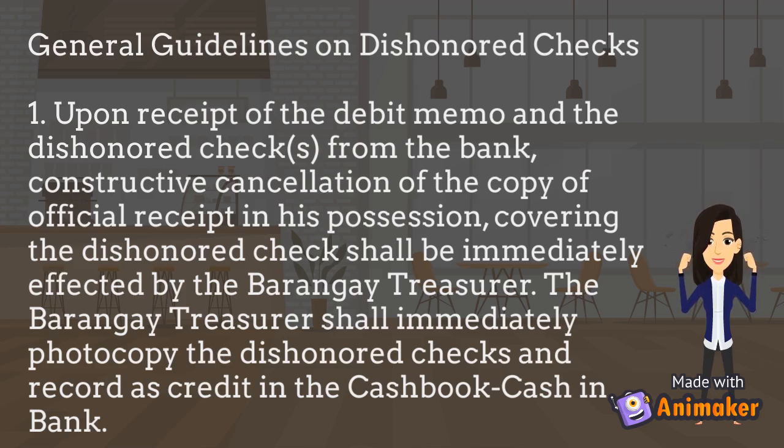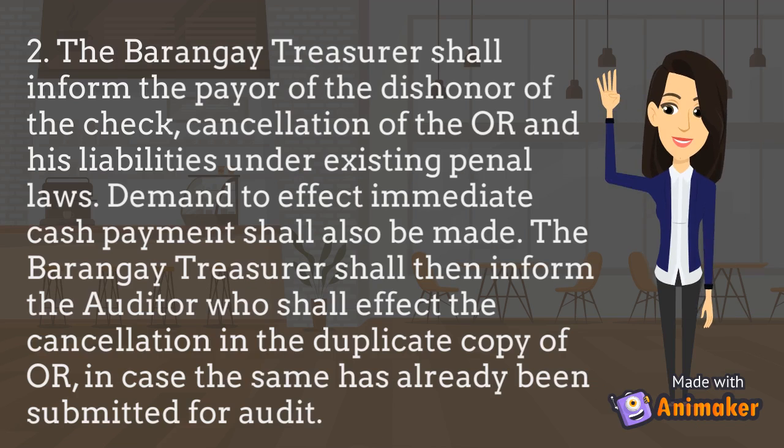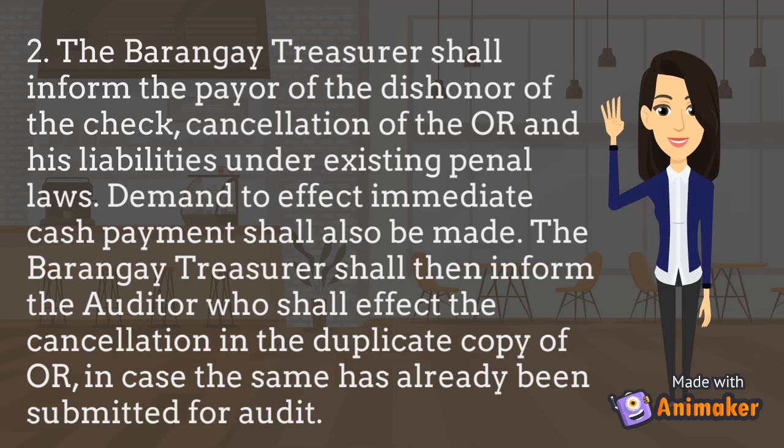The barangay treasurer shall immediately photocopy the dishonored checks and record as credit in the cash book, cash in bank. The second one is that the barangay treasurer shall inform the payer of the dishonor of the check, the cancellation of the OR, and his liabilities under existing penal laws. The demand to effect immediate cash payment shall also be made. The barangay treasurer shall then inform the auditor who shall effect the cancellation of the duplicate copy of OR in case the same has already been submitted for audit.